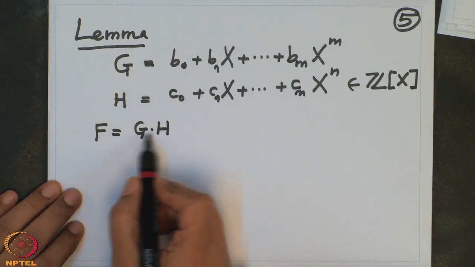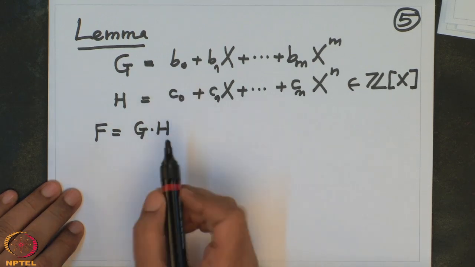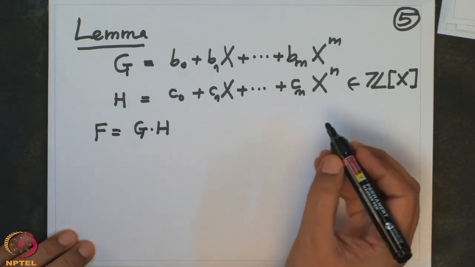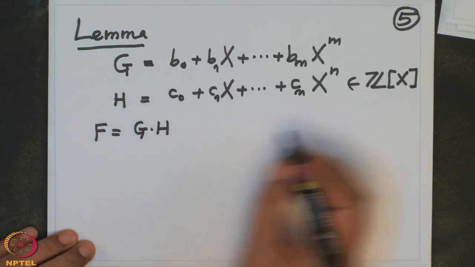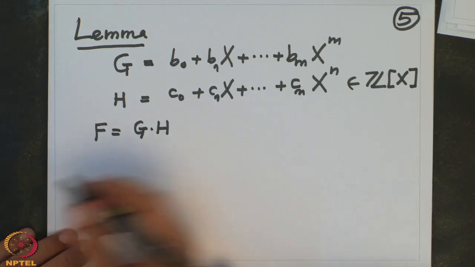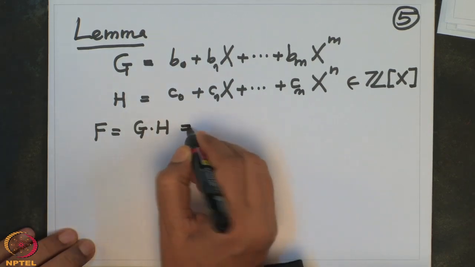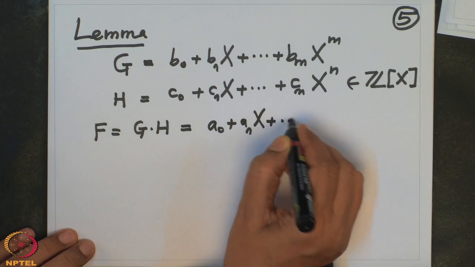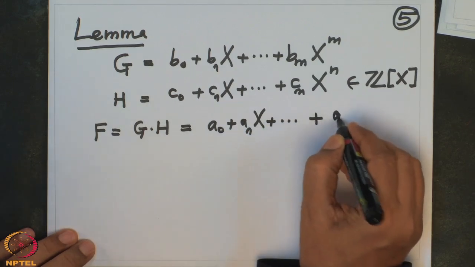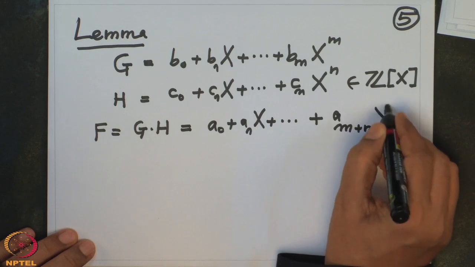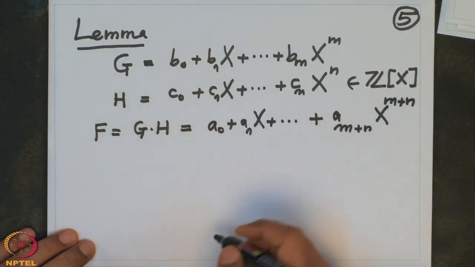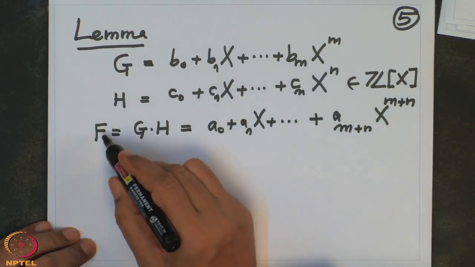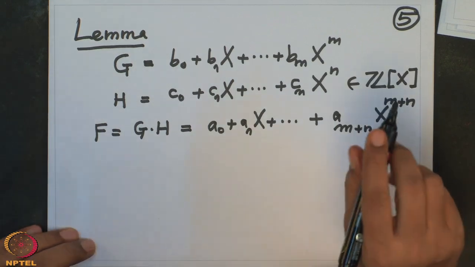By definition f is reducible if g and h are proper factors, that is, m and n are at least 1. This product I have written as a0 plus a1x plus up to a_{m+n} x^{m+n}. So g is of degree m, h is of degree n, and f is of degree m plus n.